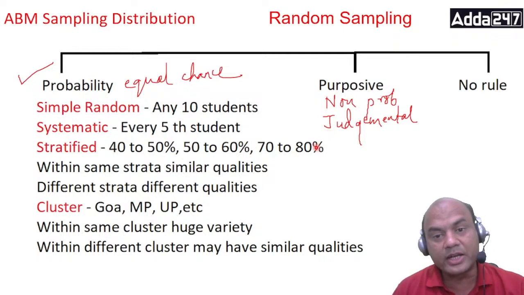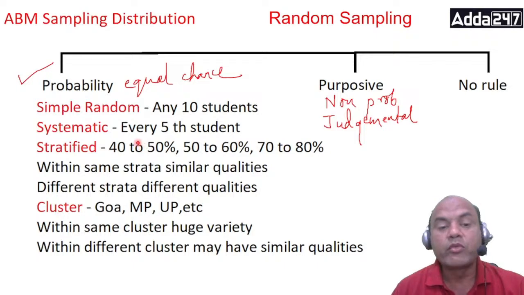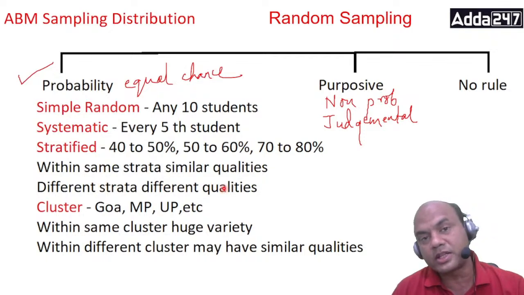That's what stratified means. 40 to 50% students will always think of passing, 80 to 90 will always think of scoring. So within the same strata, similar qualities; within different strata, different qualities.